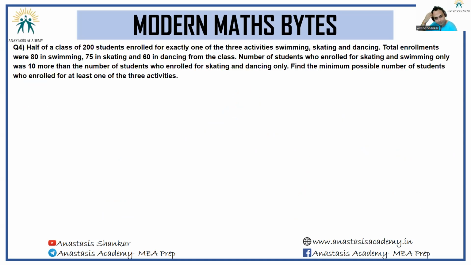Next question. Half of a class of 200 students enrolled for exactly one of the 3 activities: swimming, skating, and dancing. Total enrollments were 80, 75, and 60 in dancing from the class. Okay. So I now know A plus 2B plus 3C is equal to 80 plus 75 plus 60, 215.